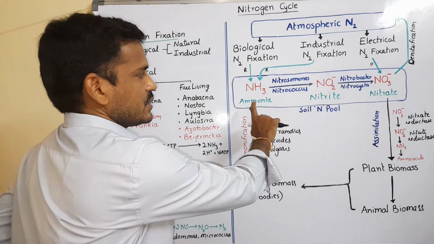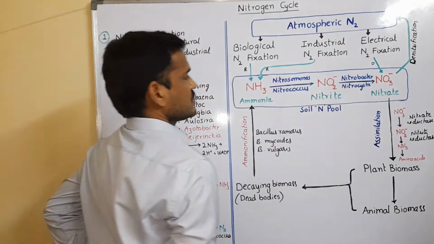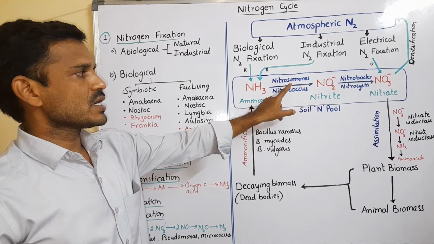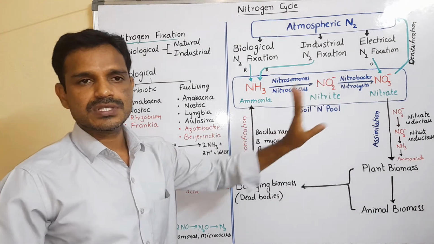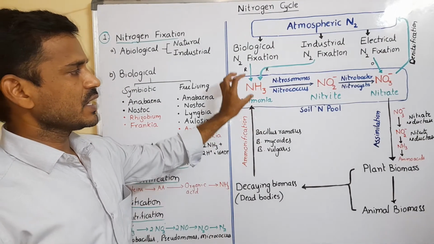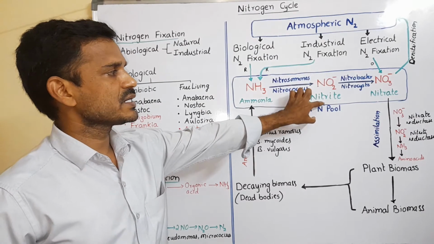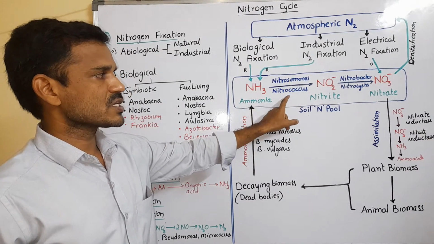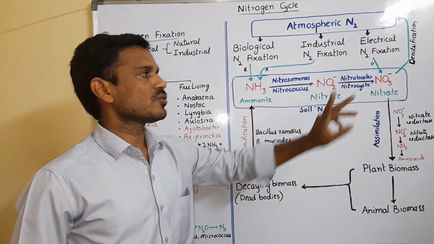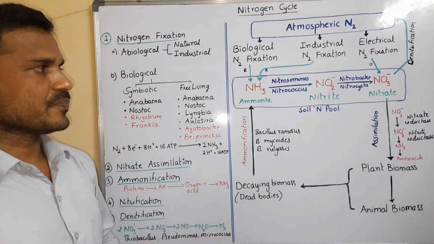This complete step is called nitrification. Nitrosomonas, Nitrococcus, Nitrobacter and Nitrocystis are all called nitrifying bacteria. Particularly, ammonia is converted into nitrite by Nitrosomonas and Nitrococcus, and nitrite is converted into nitrate by Nitrobacter and Nitrocystis.